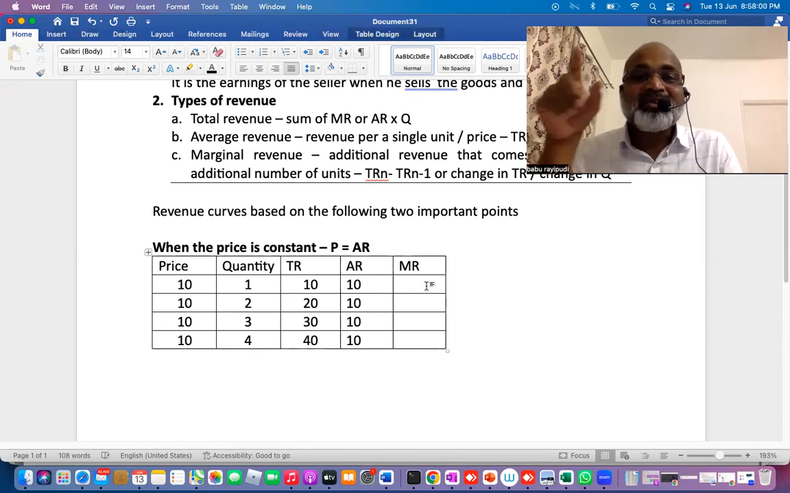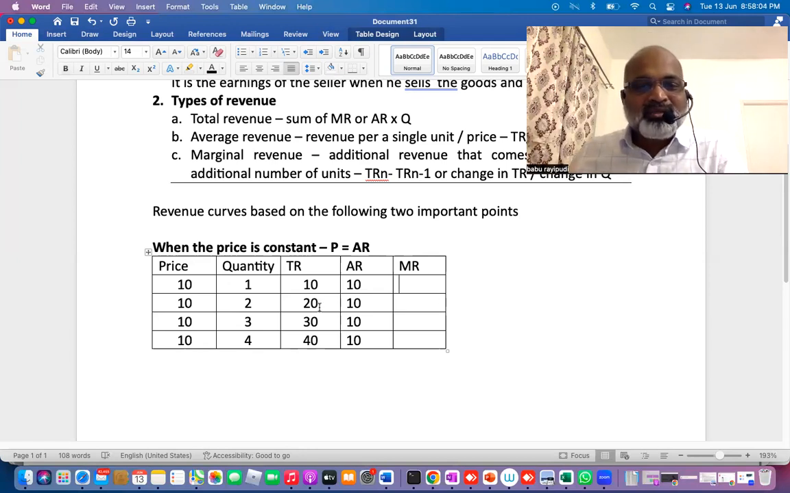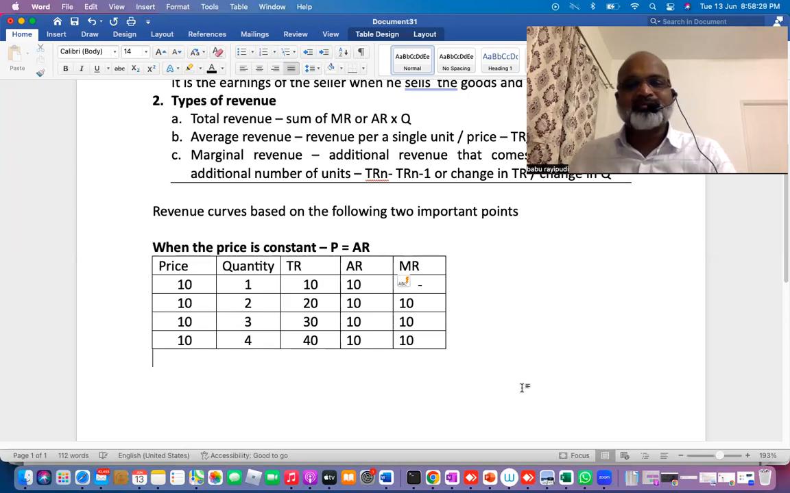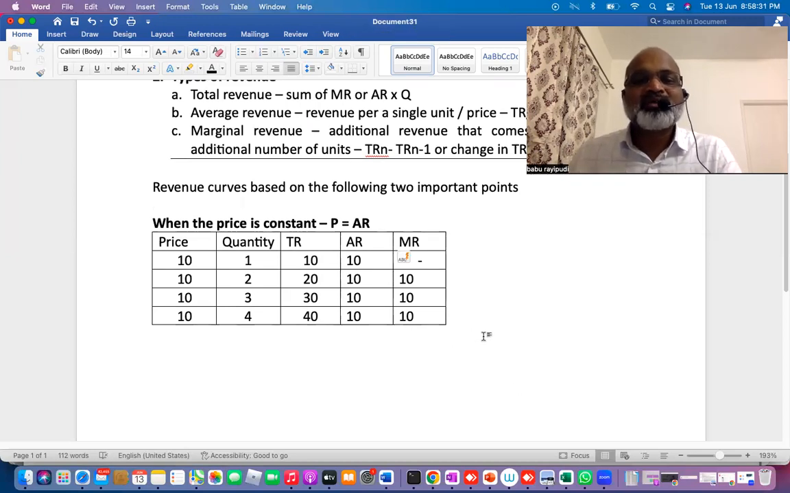MR is the change in TR divided by the change in quantity, right? So TR is this: 20 minus 10 divided by the change in quantity. Here, the first point is nil, the second point I have 10. 20 minus 10 divided by 1, 10. Again, 30 minus 20 divided by 1, 10. Again, 40 minus 30 divided by 1, 10. Overall, 10, 10, 10.